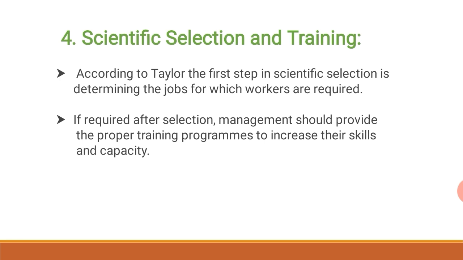After that, the most appropriate qualifications, training, experience, and level of efficiency for the requisite post are determined. If required, after selection, management should provide proper training programs to increase their skills and capacity.